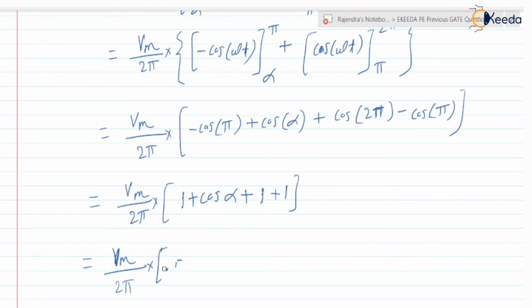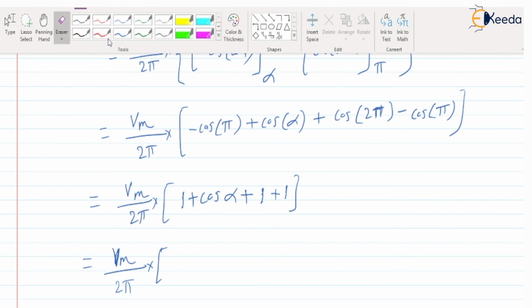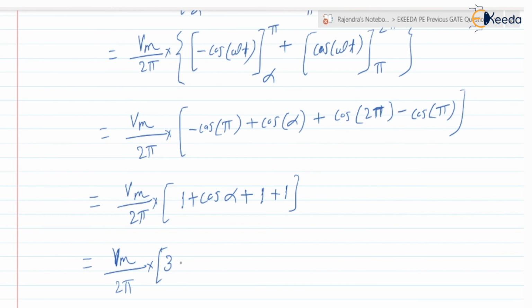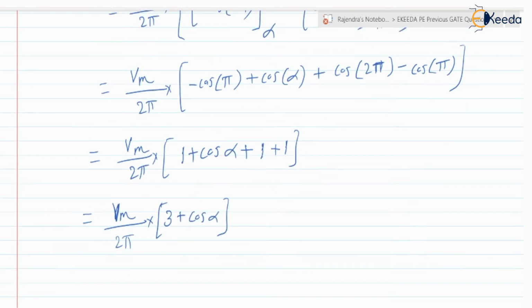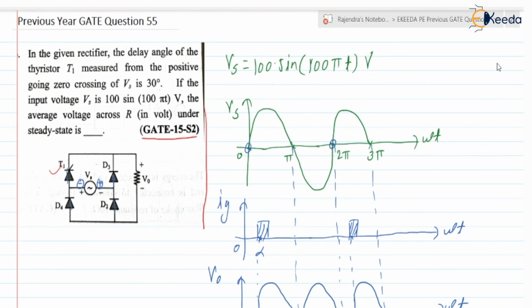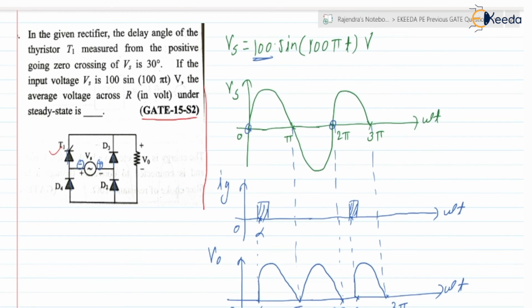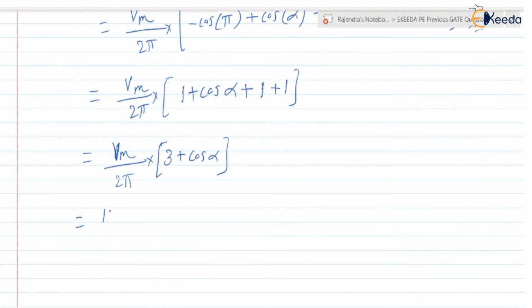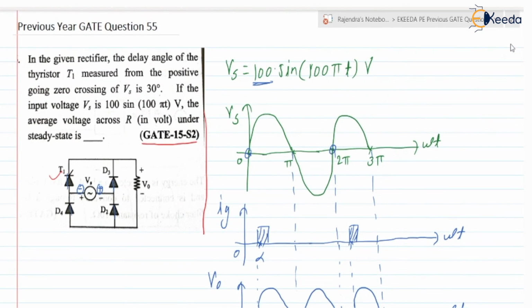Now what is Vm? The supply voltage is 100 sine of 100 pi t, so the peak value is 100. So it is 100 divided by 2 pi into 3 plus cos alpha. Alpha is 30 degree.